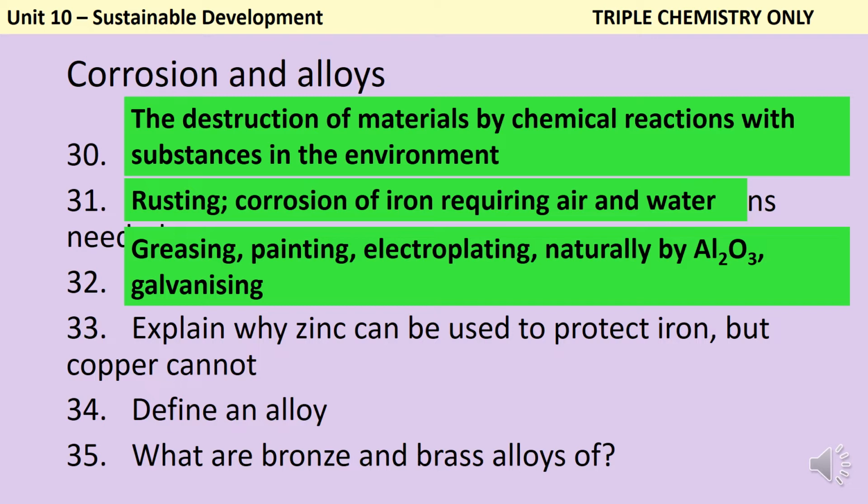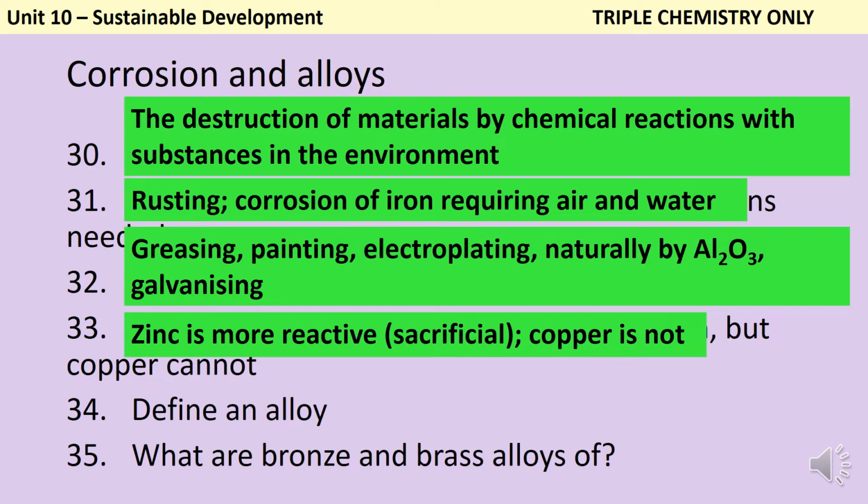And finally, galvanizing, which is where you mix the metal with another metal that's more reactive, like for instance zinc. So zinc can be used to protect iron by galvanizing it in what's basically called a sacrificial method. So zinc is more reactive than iron, and so any oxygen in the atmosphere will preferentially react with the zinc. But whereas iron, when it oxidizes, becomes all sort of flaky and will break apart, zinc oxide isn't going to have that same effect. So even though the zinc is being oxidized, it doesn't threaten the overall integrity of the metal. Copper is less reactive than iron, so it doesn't matter if you mix it in there, the oxygen from the atmosphere is still going to react with the iron because it will always react with the more reactive metal.